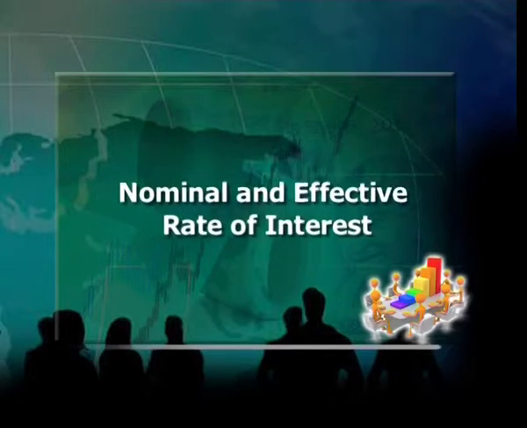Now, a very important concept of nominal and effective rate of interest needs to be understood by all. Nominal rate of interest is the normal rate given on the investment annually. It is also known as the coupon rate of interest. When compounding is done multiple times in a year, it becomes effective rate of interest.